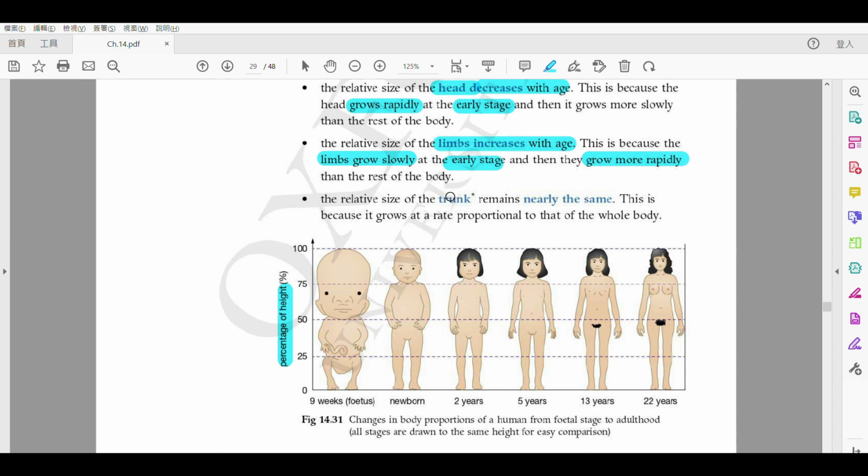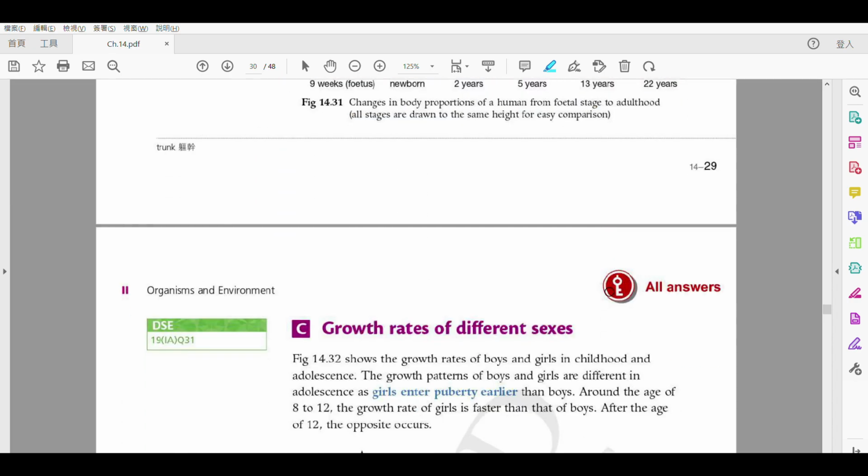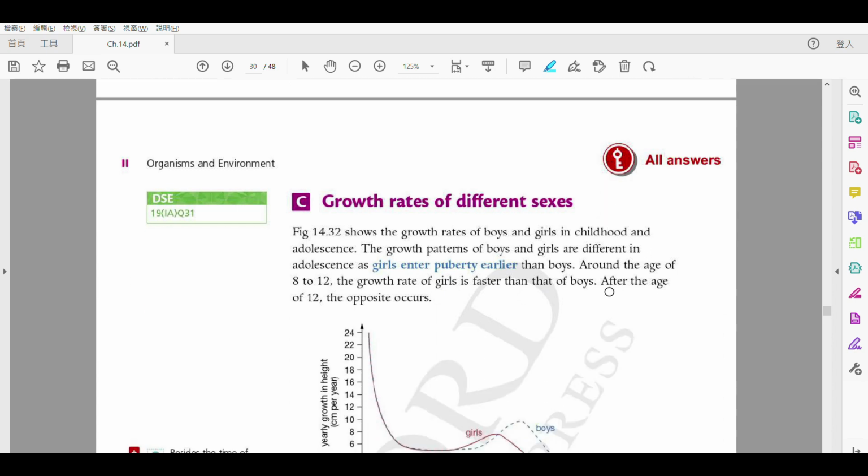And lastly will be the trunk. Trunk means your body part, this body part, like a 身軀啦. It's mostly the same. So when you look at this diagram, except for the fetus, you can see that it's like 1.5, right? This here, 1.5, and then here also 1.5, 1.5, 1.5, until the end, it's still mostly 1.5, right? All right, so as you can see, the relative size is nearly the same, it remains constant when we are comparing to that of the whole body. That's all about this body structures part.